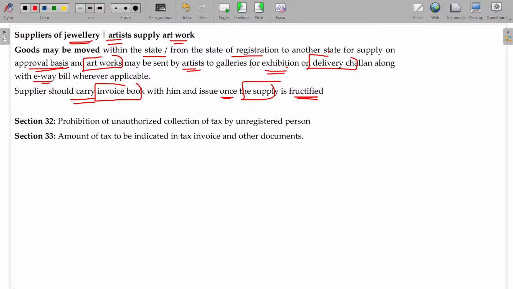Already we discussed. Sections 32 and 33 are not required, I have added them for coherency. If you are an unauthorized person, an unregistered person, you don't have the right to claim or collect the GST, and unless you have the tax invoice, you cannot collect the tax also, and you have to indicate all these things in your tax invoice. These are the two other points not required for your purpose here.